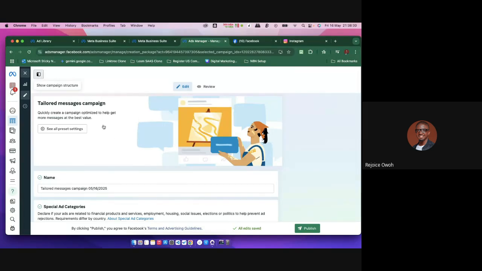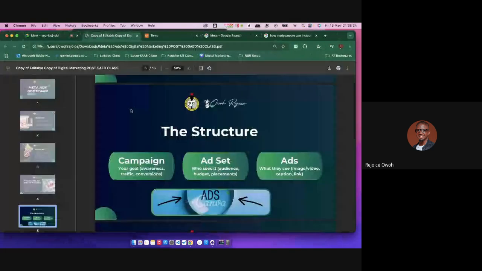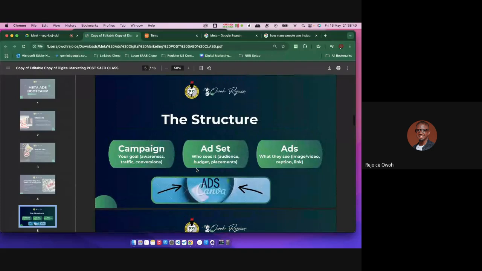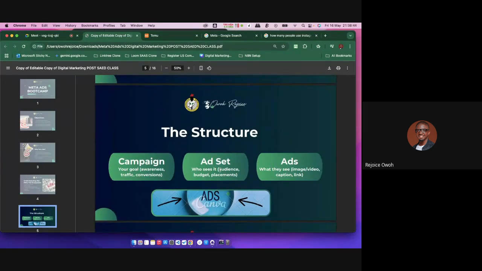Okay, so I want to show my campaign structure. But before we get to that, I just wanted to show you guys, because the whole idea of campaigns, ads and ad sets is where most people are confused. Now, what are ad sets? Ad sets mean the audience. Who are the persons that are going to see this particular ad? And what is the budget?